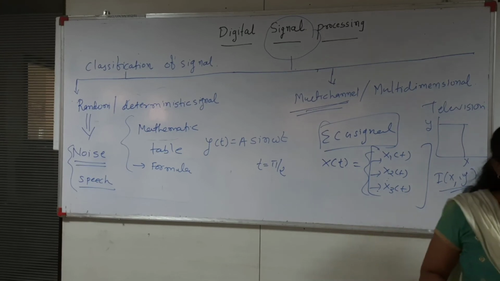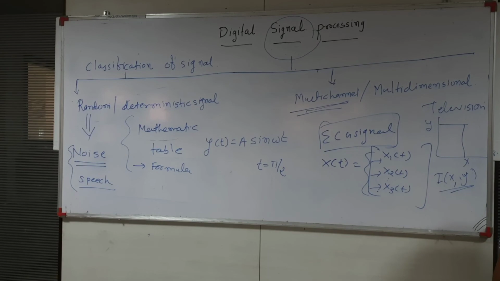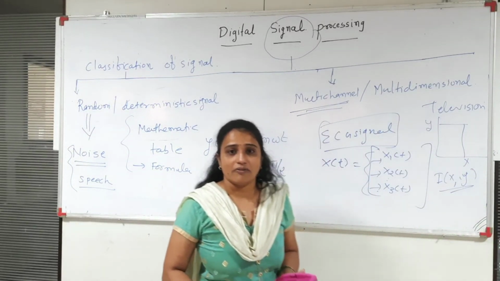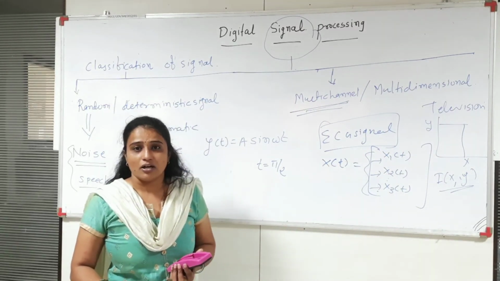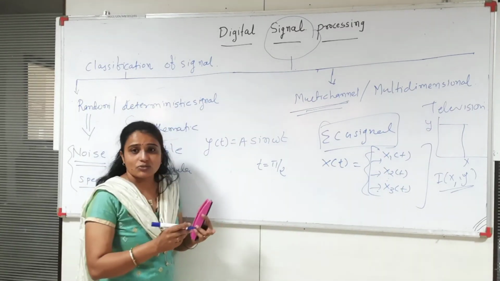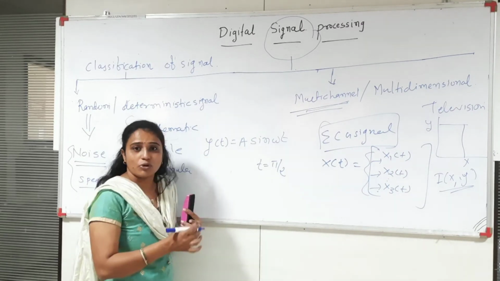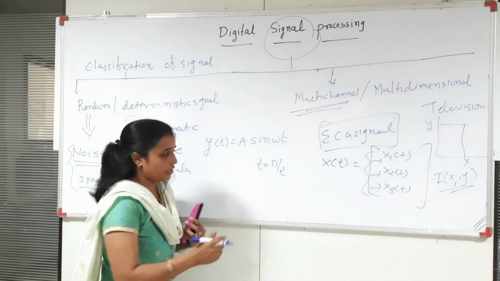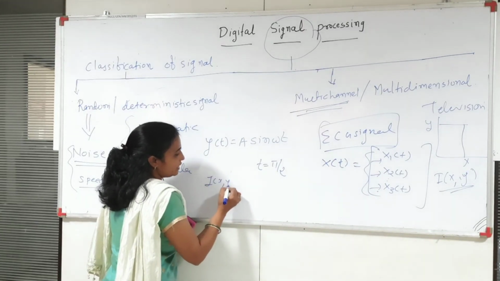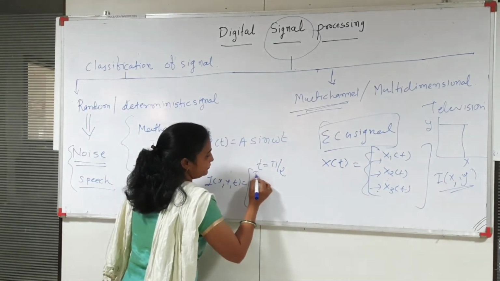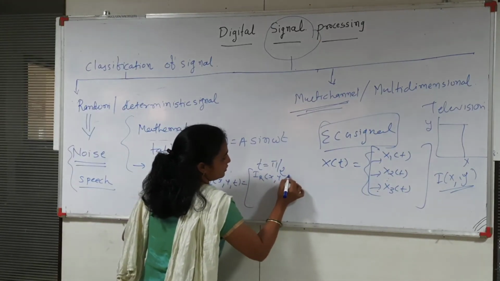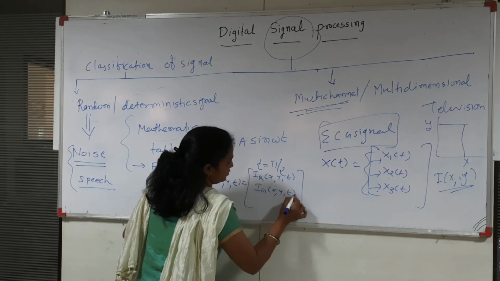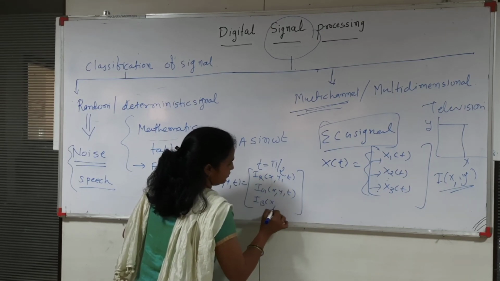In the same way, suppose I am taking one more example, the color television signal. In the color television signal there are 3 basic principal colors: red, green and blue. And each of the red, green and blue colors depends on the X coordinate, Y coordinate as well as the time coordinate. So for the color picture we can write this type of equation.